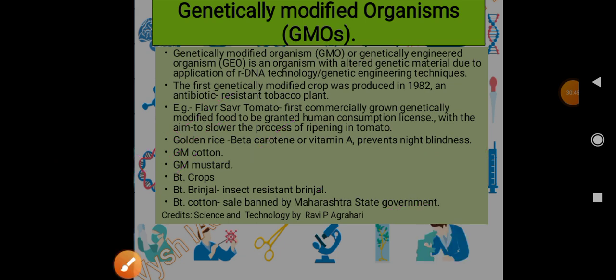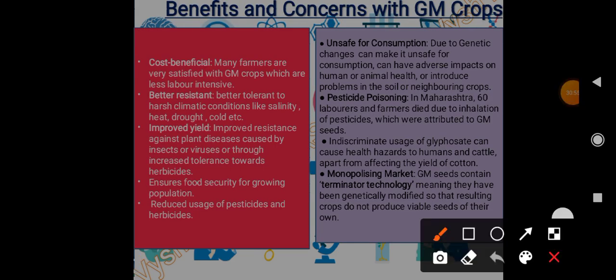Okay, Maharashtra state government has banned the sale of BT cotton. And BT brinjal I think still is used. Okay, still is in use. And then please check it, okay, if it is used or not, if it still is in use or not. So what are the benefits and concerns with GM crops?